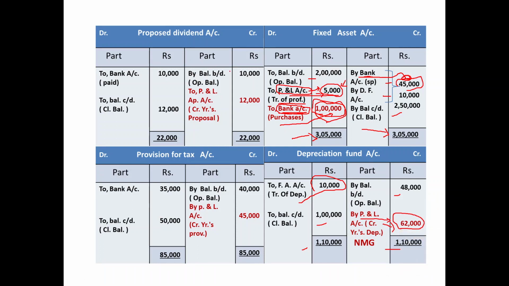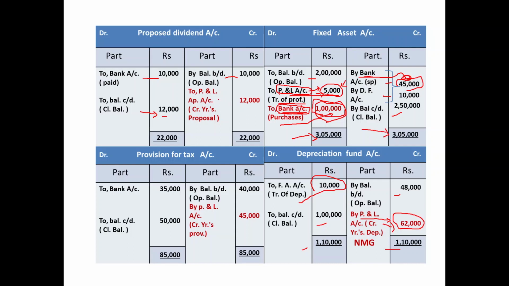Have a look. Opening balance 10,000. This has been paid in the current year. Proposed dividend account debited 10,000, bank account credited 10,000. This is the closing balance given in the balance sheet, which is the current year's proposal. It cannot be paid in the current year.